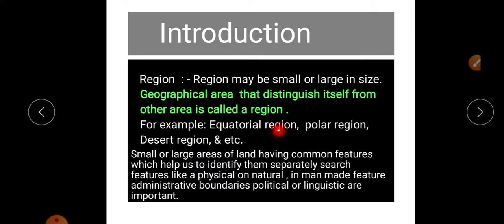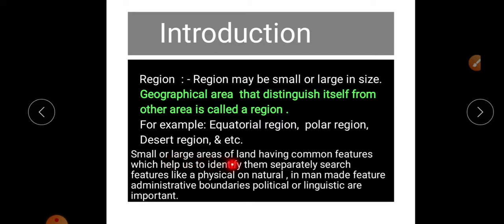Now the equatorial region and the polar region have some specific characteristics. Some climatic conditions are different compared to the polar area. The equatorial region is different in climatic and vegetation conditions compared to the polar and desert areas. That's why the area distinguishes itself from other areas, and at that time that area is called a region.